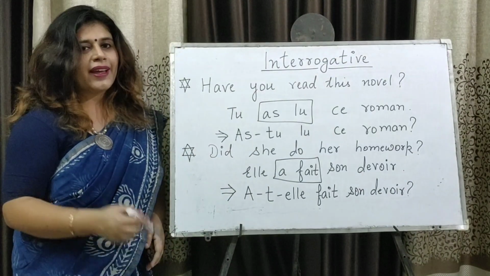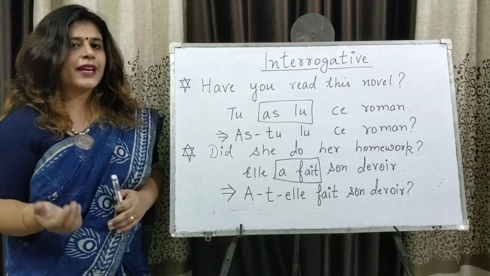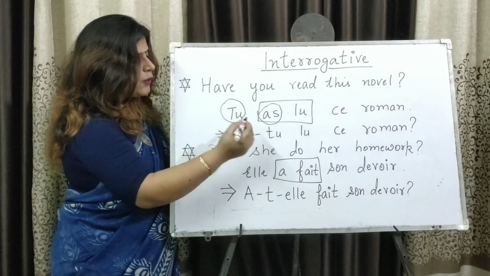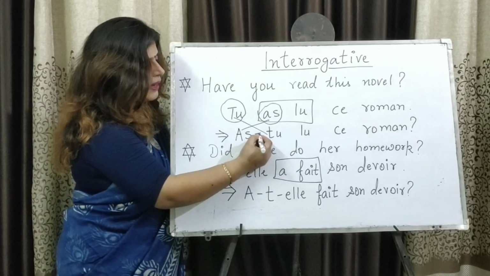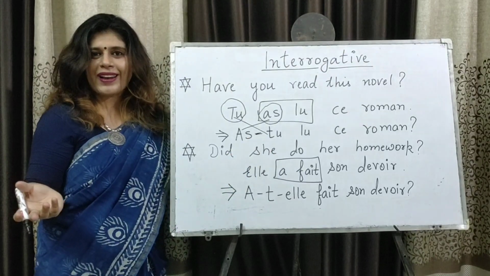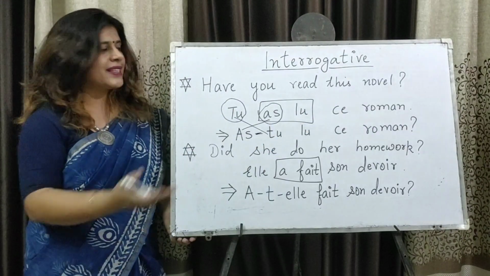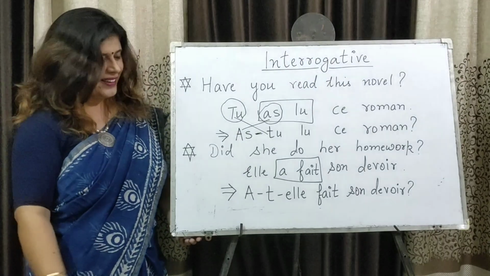Now we'll make it a question. And what do we need for that? We need to invert the position of the subject and the verb. So our verb is as and our subject is tu. We just need to invert their positions and put a hyphen mark in between and we have got our question. So as-tu lu ce roman means, have you read this novel or did you read this novel?